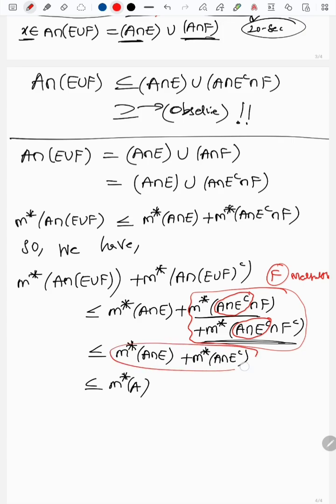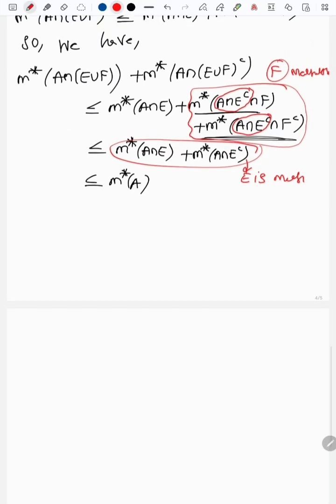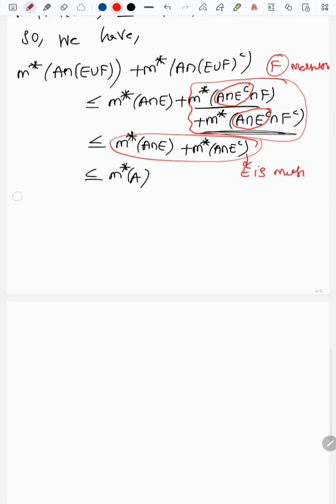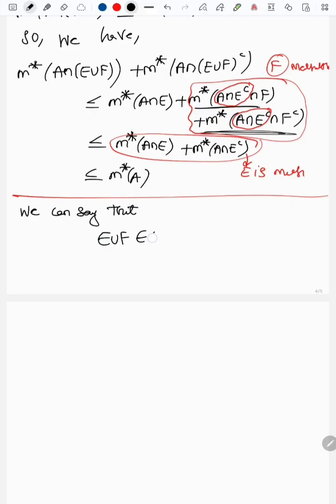So here I am using E is measurable. So finally we got our conclusion. So finally we can say that A intersection with A E union F belongs to M is a nice set. We can say that the union is also a nice set.